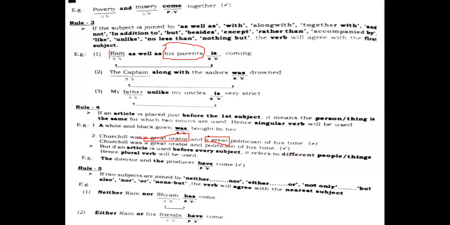Churchill was a great orator and politician of his time. That is a right sentence. That means we are not putting unnecessary extra words in the sentence which make it a bit lengthy, though the sense is the same, right? So what we need to understand is that with the first one, when we are using it, we should go accordingly and follow the rules, right?